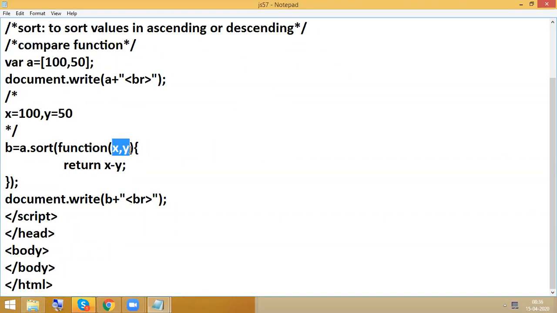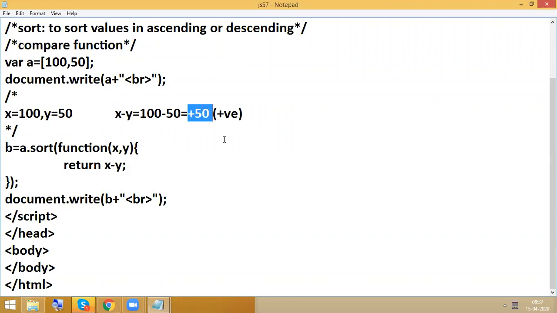Whatever we write here, the first one is X, 100, and the second one is Y, 50. Inside, I am having X minus Y. What is the output here? Plus 50. So we got the output as positive.